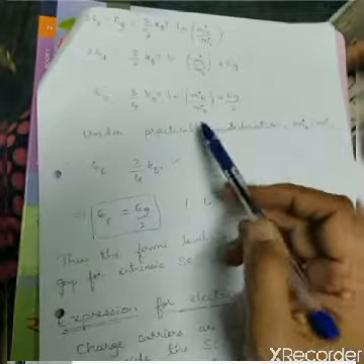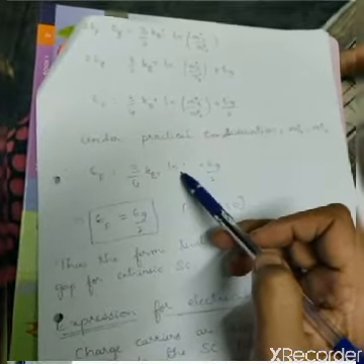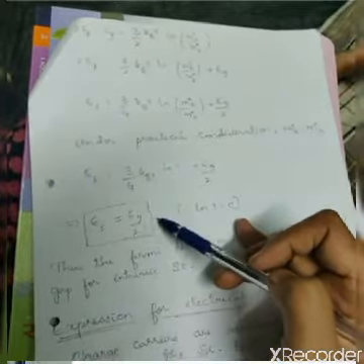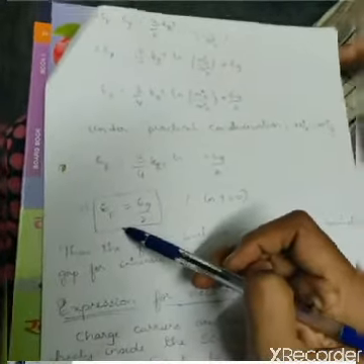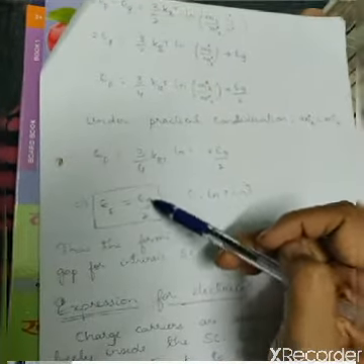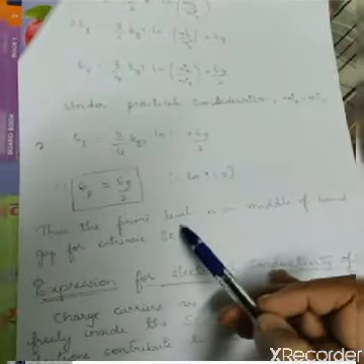But ln 1 is equal to 0, so this entire term becomes 0. So EF is equal to Eg by 2. So the Fermi level in an intrinsic semiconductor is equal to Eg by 2, that is half of the forbidden gap, or you can say it lies at the mid gap of the band gap for an intrinsic semiconductor.